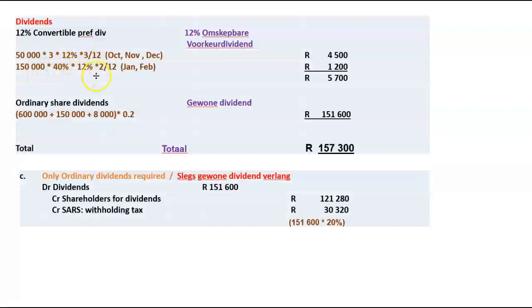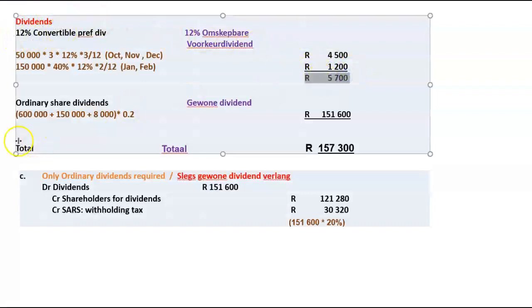Times 12% for the period January and February. So therefore 1,200 Rand. So the total convertible pref dividend, 5,700. Ordinary dividend, 151,600. So total dividends for the year is that 5,700 plus 151,600, which equals 157,300.